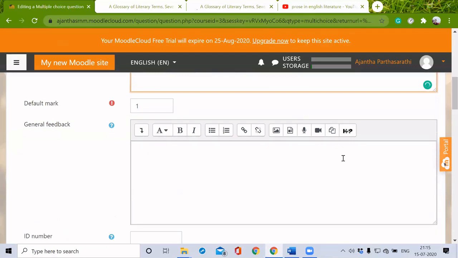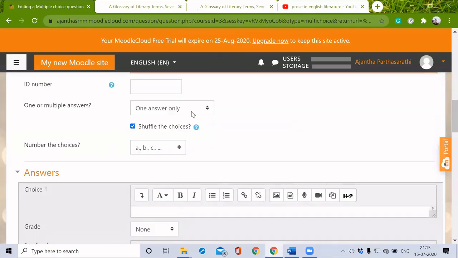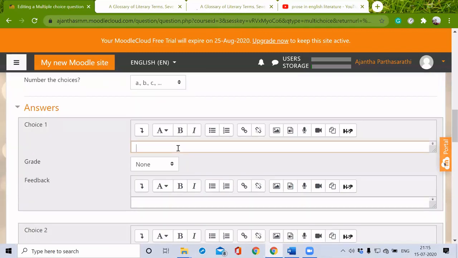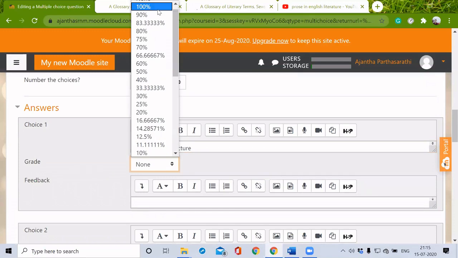If I want to give any feedback, I can give it here. One answer only. Shuffle the choices, it is enabled. Choice 1 is no metrical structure. The grade is 100%.